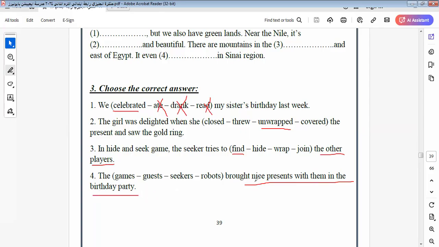The blank brought nice presents with them to the birthday party, not robots, not seekers, not games. It will be the ghosts. The ghosts brought nice presents with them to the birthday party. Okay, let's go to another one.